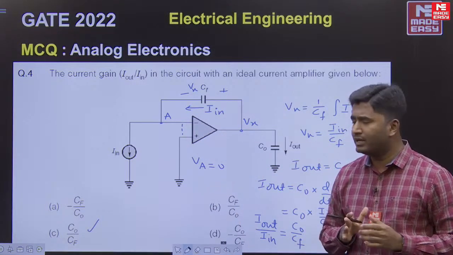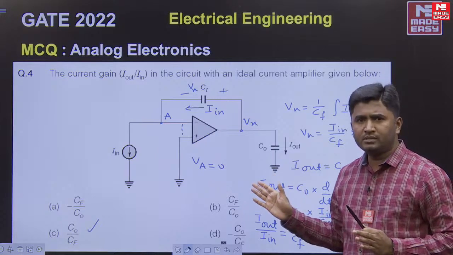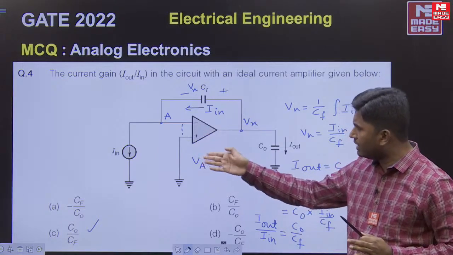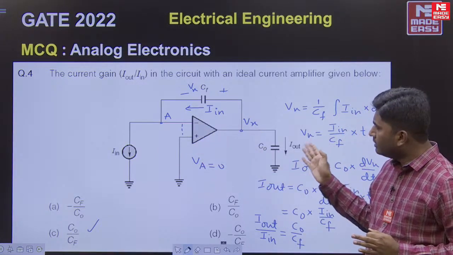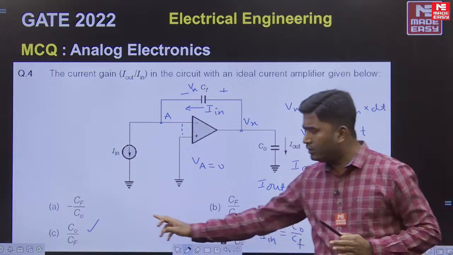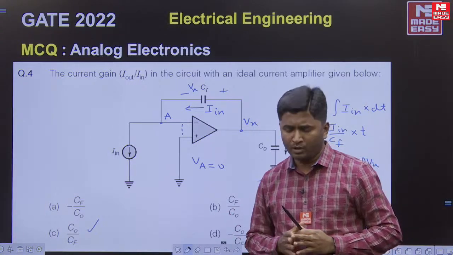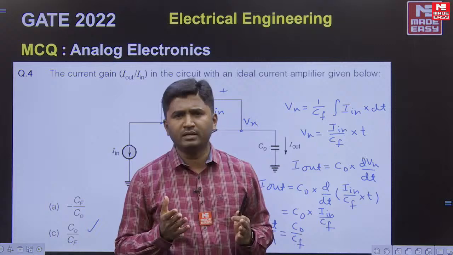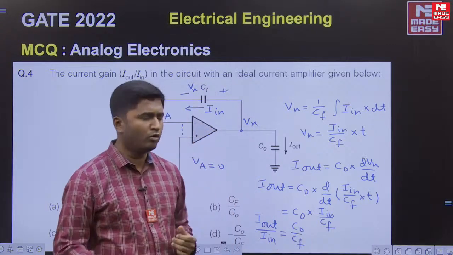I tell once again, these are all memory based questions. So I am assuming these directions for input current and output current, then I out upon I in should be equal to C0 upon Cf. So this was an easy question based on negative feedback op amp concept.